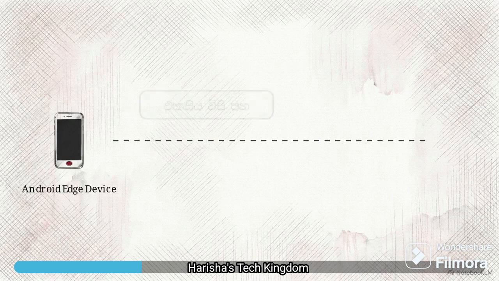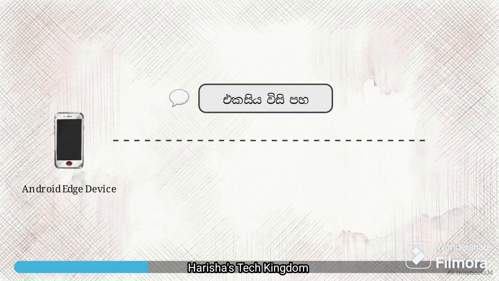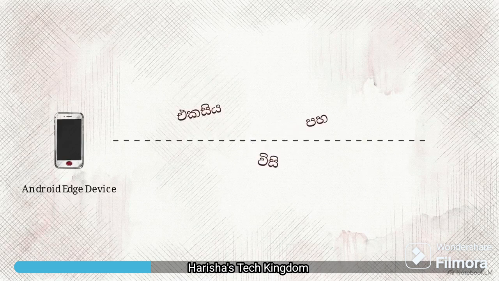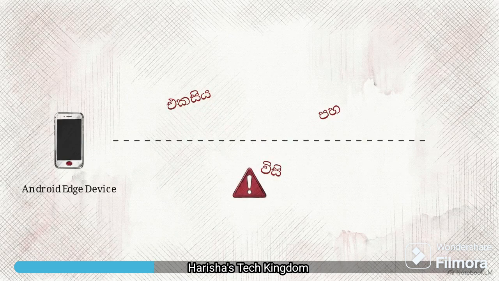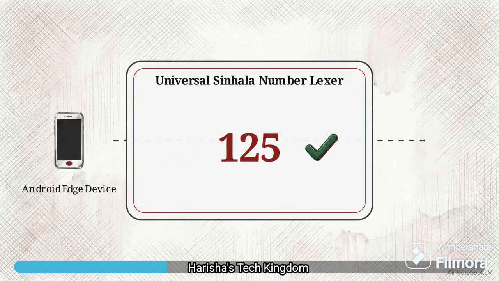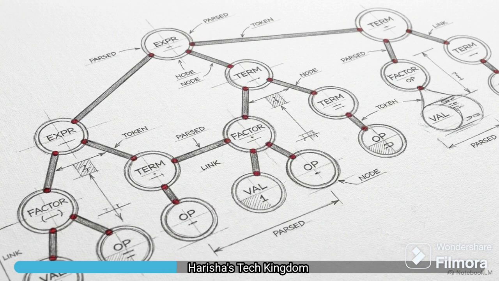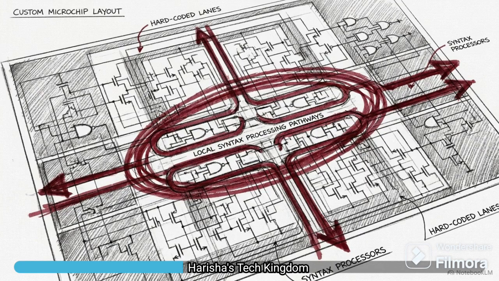The user speaks an additive Sinhala phrase, specifically, Ekasia visi paha, meaning 125. Standard models typically fragment when tokenizing colloquial additive numbers, failing to group the dialect. Here, the universal Sinhala number Lexer intercepts the string, mathematically resolving it into the integer 125. Resolving the spoken phrase into a clean integer prior to hitting the symbolic logic parser ensures the math engine receives a valid number, eliminating downstream syntax crashes. When building AI for specific regional dialects, hard-coded pre-compute lexing is a non-negotiable requirement.